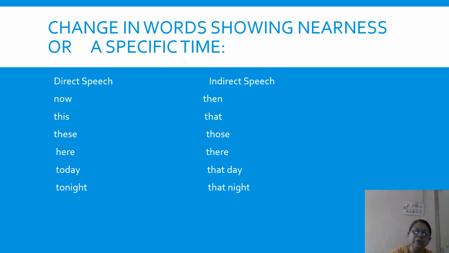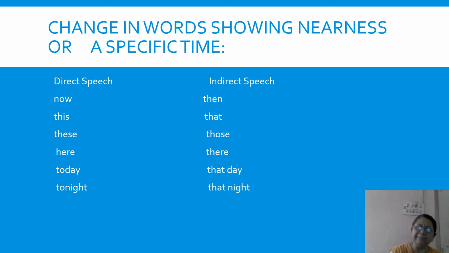Okay, now if I have a sentence, "do it now", then if I'm changing it to indirect, it has to be "then", T-H-E-N, and not "than", T-H-A-N. "Than" would be wrong because it is used for comparison. This changes to that. These changes to those.